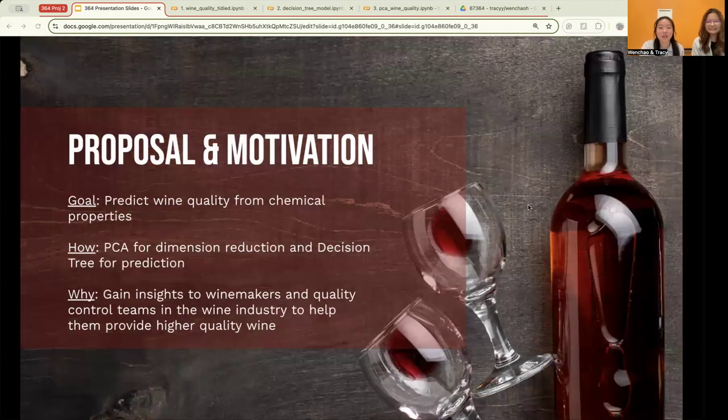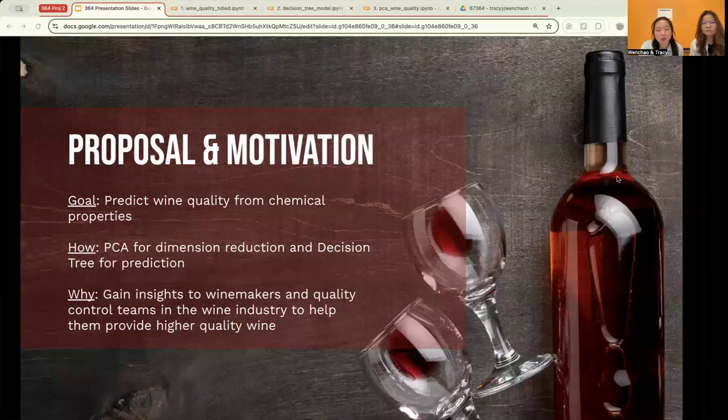Our goal for this project is to predict quality of white wine based on its chemical properties. To do this, we use PCA to reduce the dimensionality of the data and uncover patterns that aren't obvious for individual features. Then we applied a decision tree model to make interpretable predictions about wine quality based on those chemical